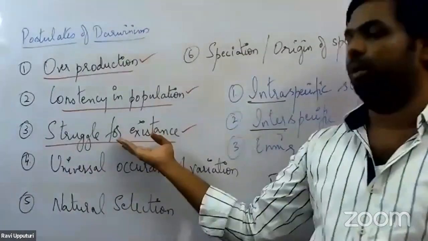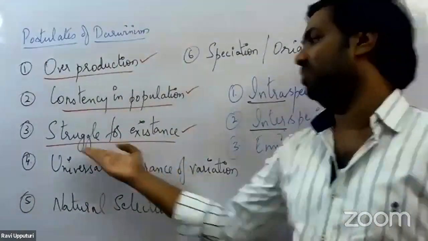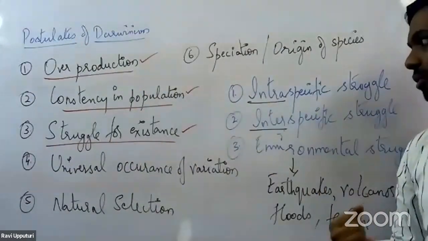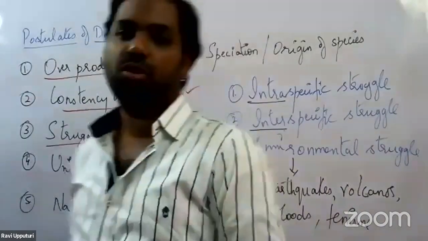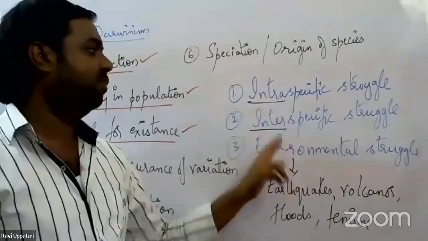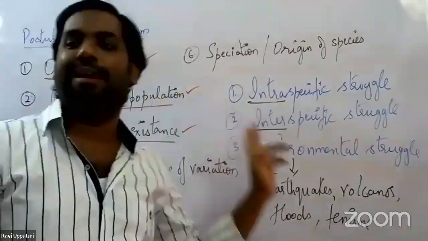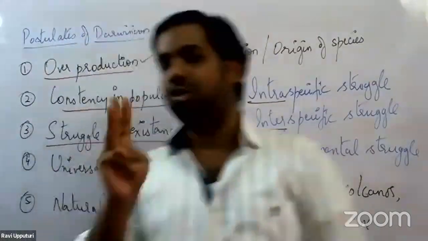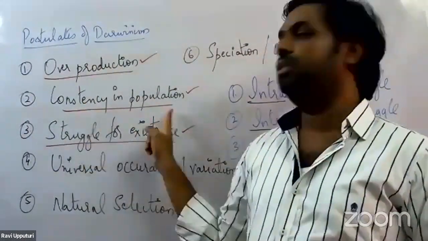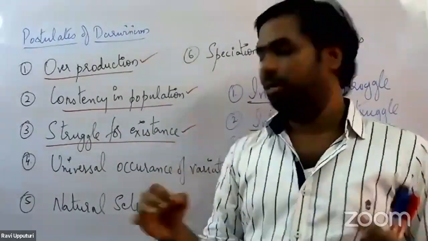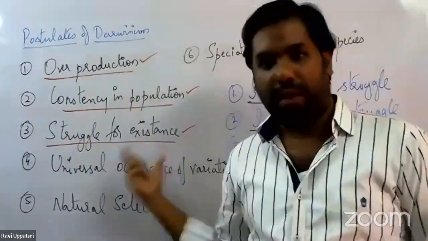That is what he spoke about in the third postulate, which is struggle for existence. When we talk about struggle for existence, there could be three different types of struggles: intraspecific struggle, interspecific struggle, as well as environmental struggle. So three postulates we have seen for today. One is overproduction. The second one, constancy in population, consistency in population. And the third one is struggle for existence.